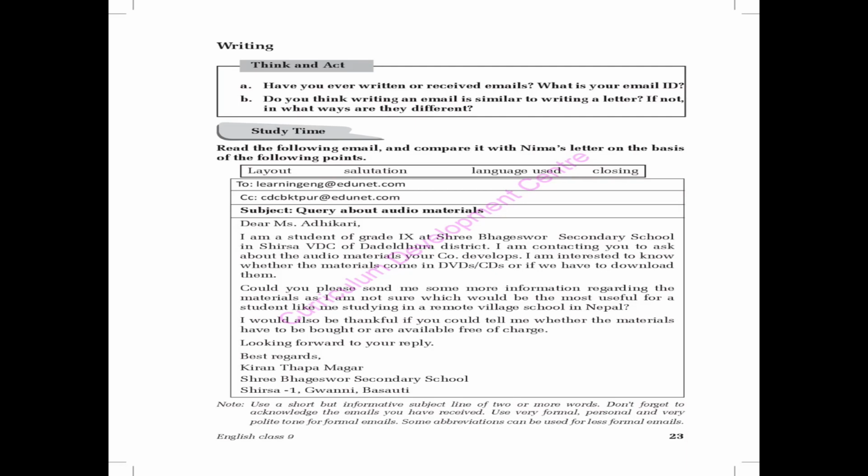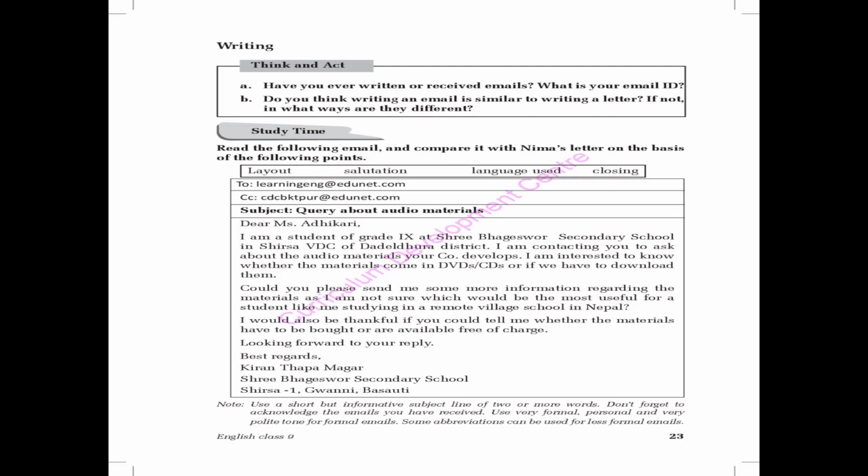Now, who has written this letter, my dear students? Kiran Thapa Magar, downside with you, from Sri Bageshwar Secondary School, Sirsa, Gwani, Basauti. It is from Dadaldhura. So it is given here. So in this letter, what is he asking? Kiran Thapa Magar has written this letter.